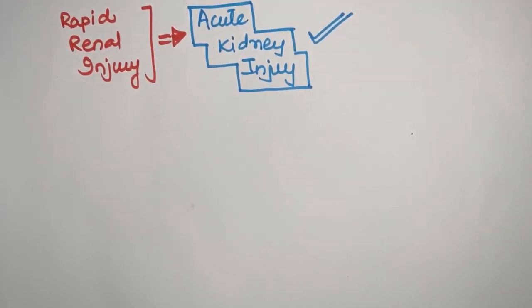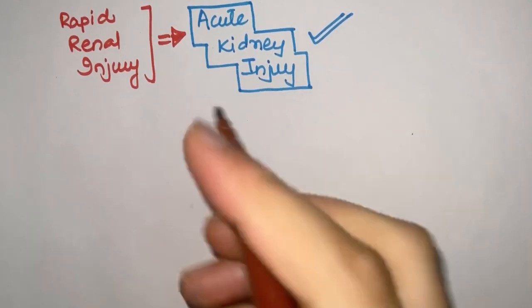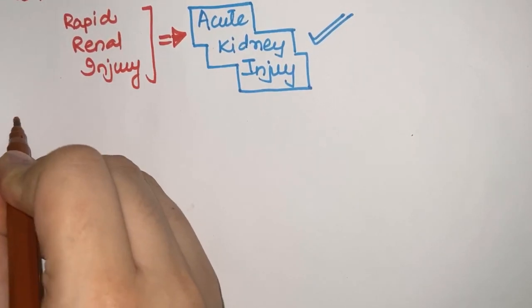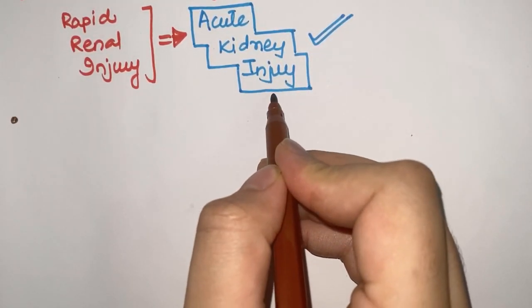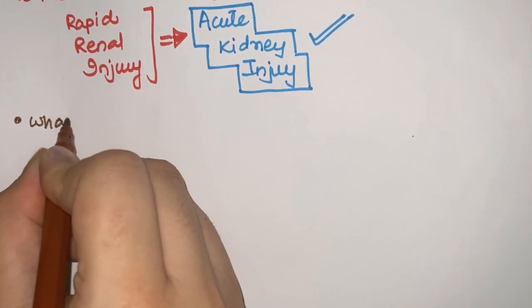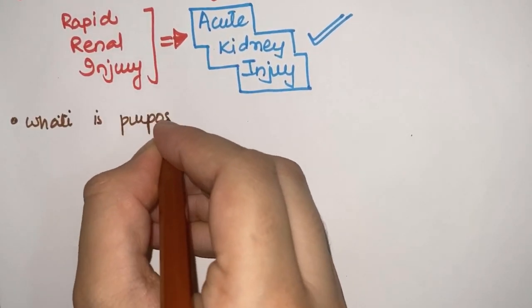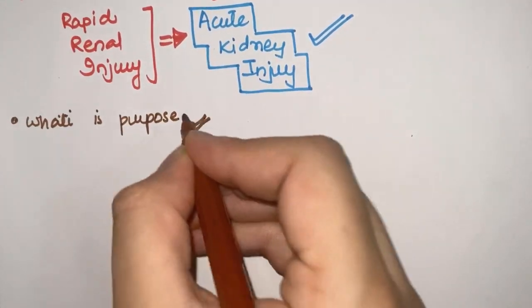The second point which we'll discuss is, knowing what the RIFLE criteria is, for which disease we can use it. The disease is confirmed: acute kidney injury. Now, what is the purpose of the RIFLE criteria?